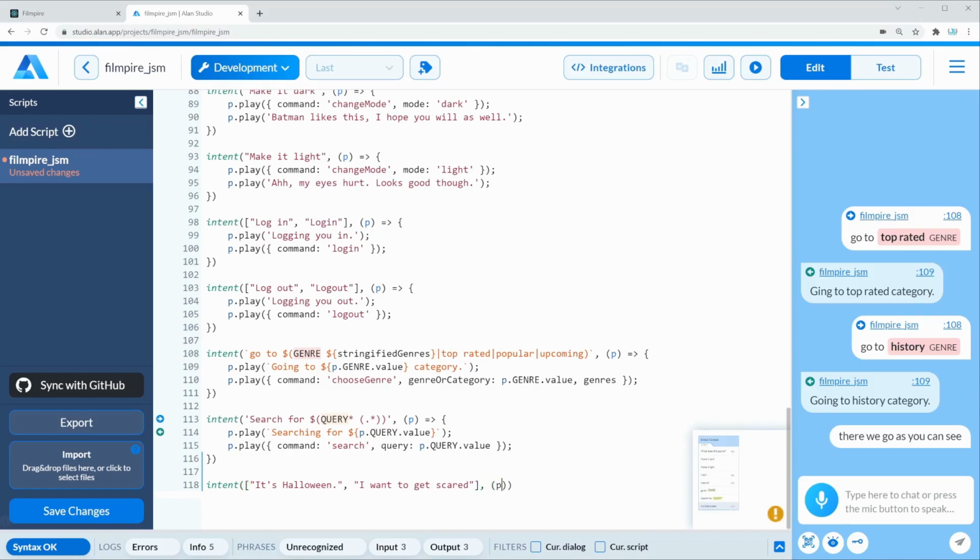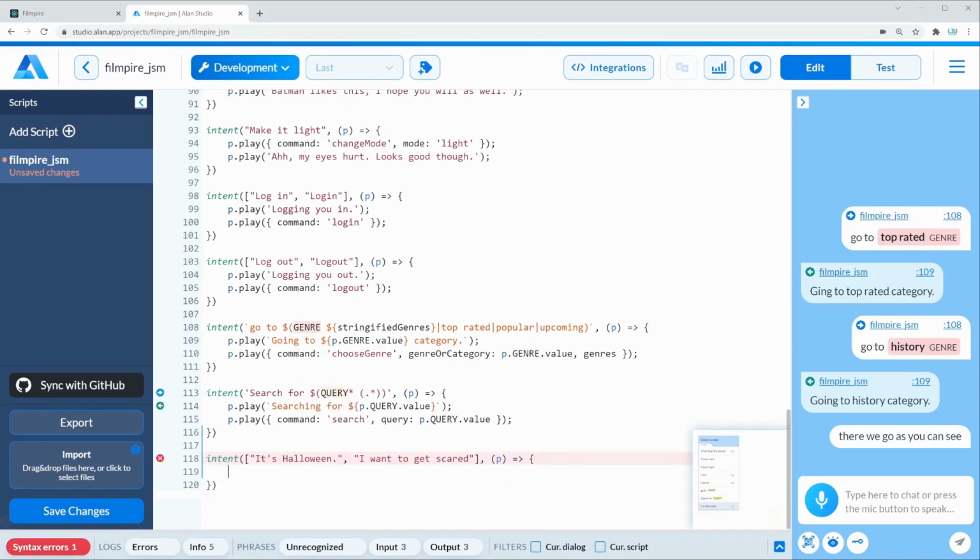We're again going to get a p right here. And in this case, we can say something like p.play, and we want to add a command, which is going to be equal to choose genre. If you think about it, we already used that command right here, but we just have to pass our genre now, which is going to be equal to horror. Great. And finally, we can say something like p.play. That's going to be,